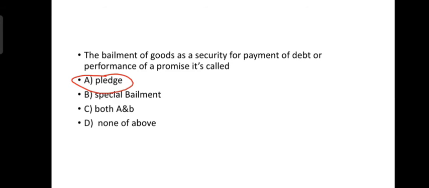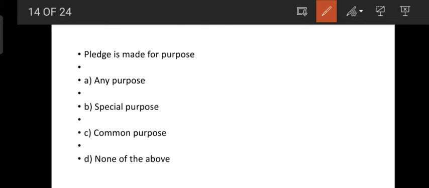It's called a pledge. Next question. A pledge is made only for a special purpose. The special purposes are two: payment of a debt or performance of a promise.